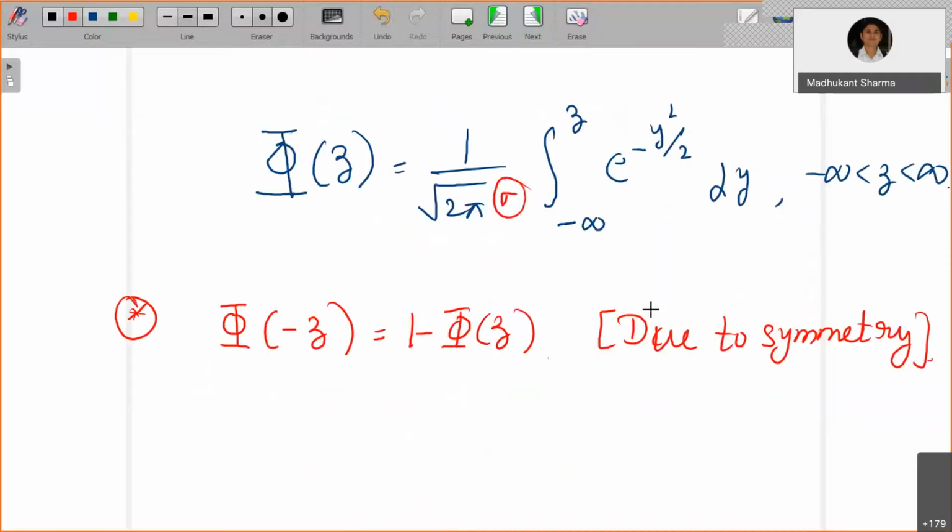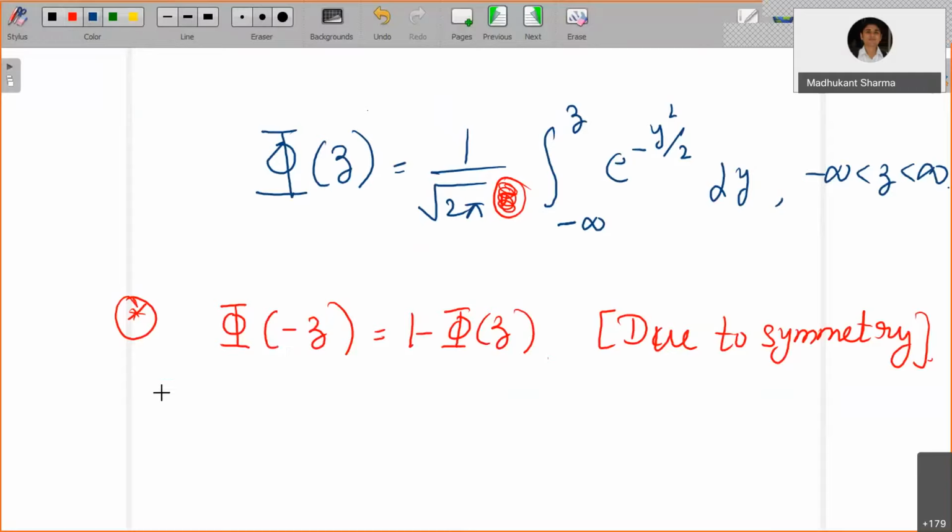So sigma is 1 and mu is 0. Okay, so you have the following cumulative distribution function for the standard normal variate. Now this can be shown, that's very simple. What is phi of minus Z?